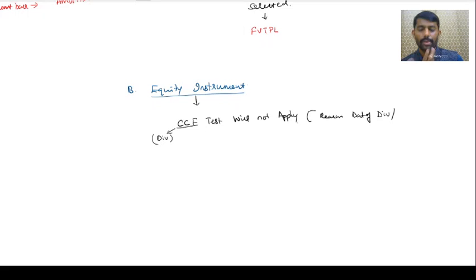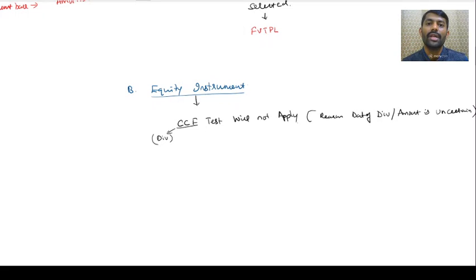On an equity instrument, what is the return? Dividend only. So the date of the dividend and the amount: the amount is uncertain, yes or no? Yes, uncertain. In case of a debt instrument, if it is a loan, you know when you have to pay the interest and how much you have to pay.